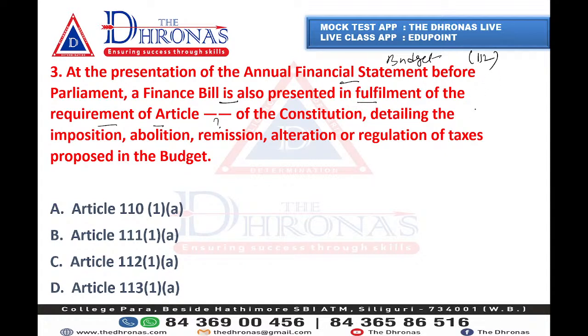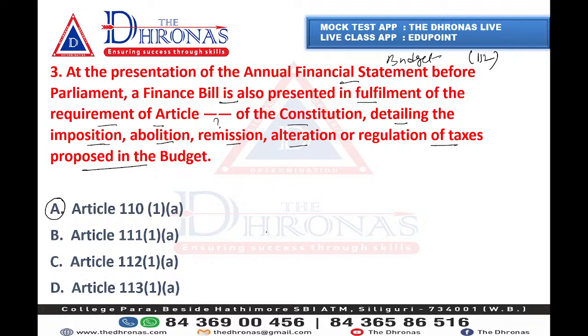This is not the budget article. Supriya is saying C. No, it's not. Wangchu is saying A. So the right answer here is A.